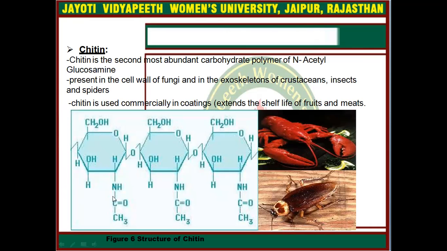Here you can see the structure. This is the N-acetyl glucosamine unit, a single unit, and these units are bound to each other by beta 1,4 glycosidic bond.